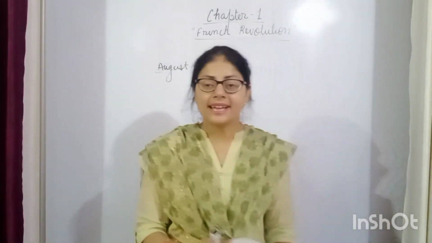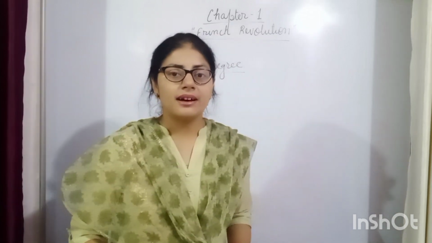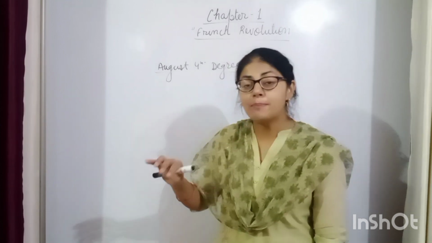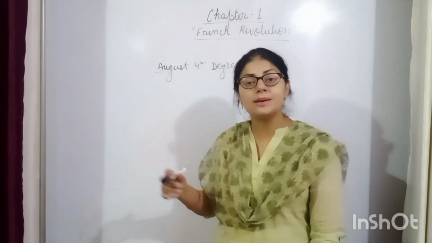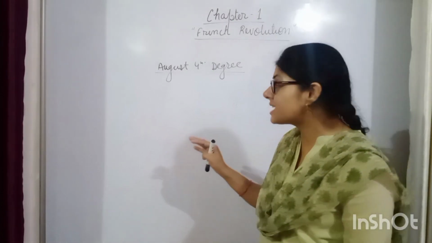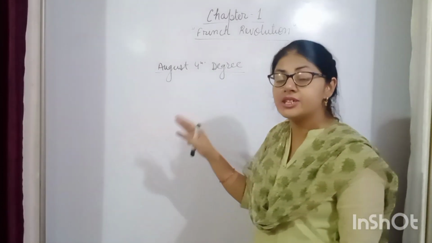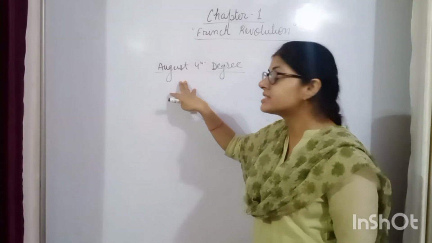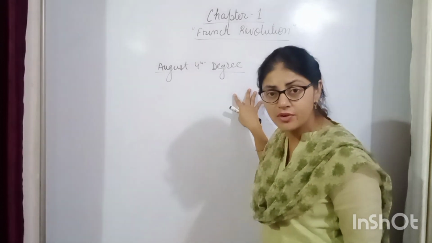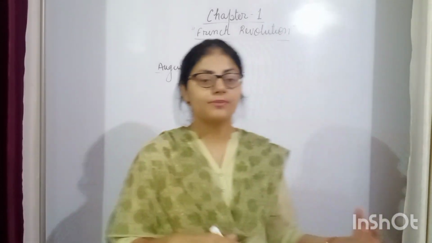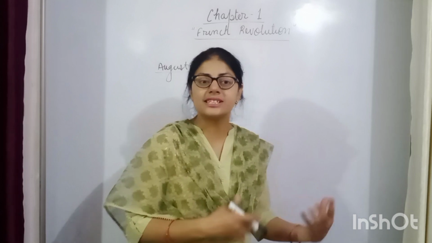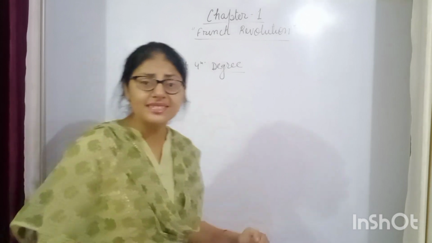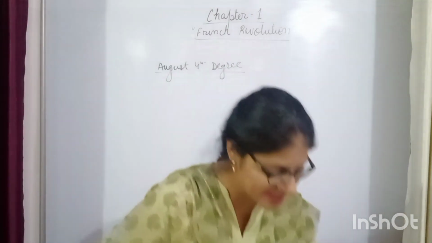Louis XVI was ready to accept the demands of the National Assembly people. So a decree means a set of rules was issued by the National Assembly on the date 4th August, which was named in history as the August 4 decree. August 4 decree में क्या हुआ था, जब लुई 16 ने नेशनल असेंबली को मान लिया था, तो उन्होंने एक डिक्री पास की. There were certain points in the August 4 decree.